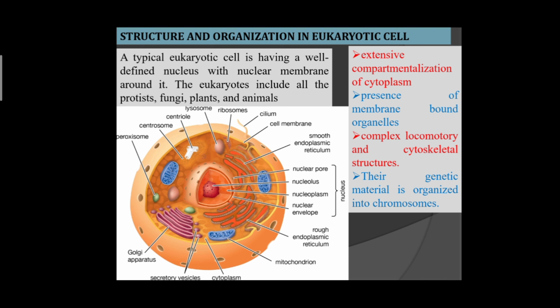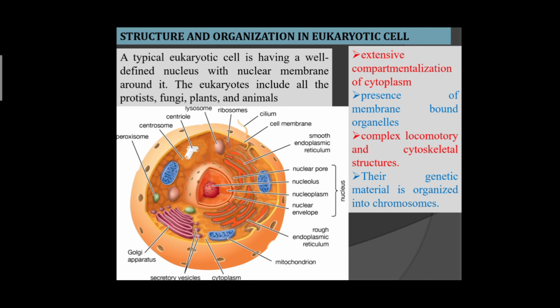Complex locomotory and skeletal structure. There is presence of microtubules, microfilaments, intermediate fibers. All this are part of cytoskeleton, which is present in eukaryotic cell only. And lastly, the genetic material is organized into chromosome. As we discussed in the second video, that genetic material of eukaryotic cell is organized into chromosome because of the presence of histone protein.